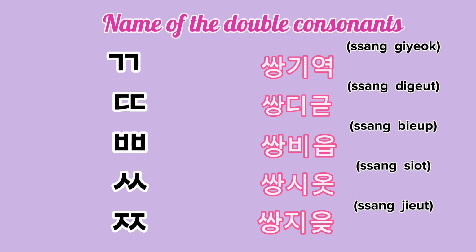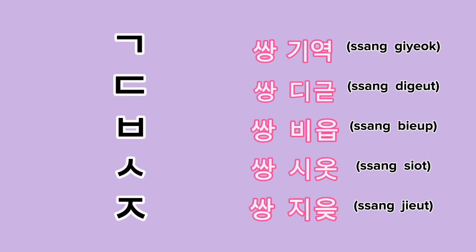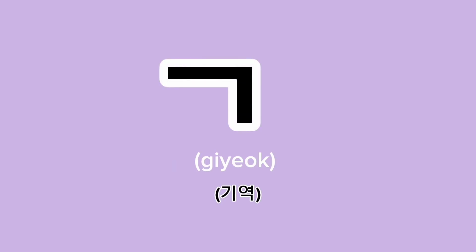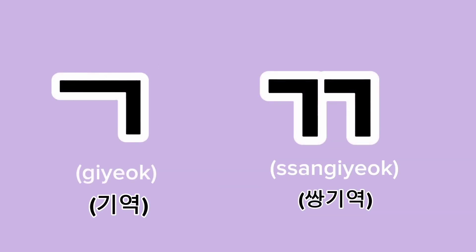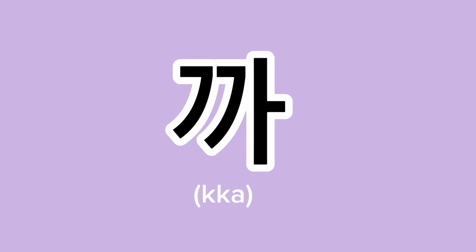These are the names of these consonants. They are very easy to learn. You just have to add sang before these basic consonants. As you can see, when the kyok is doubled, it becomes sang kyok, and it has a ka sound. When you add a vowel to it, it is pronounced like ka, ka.